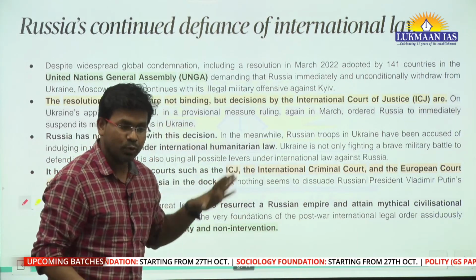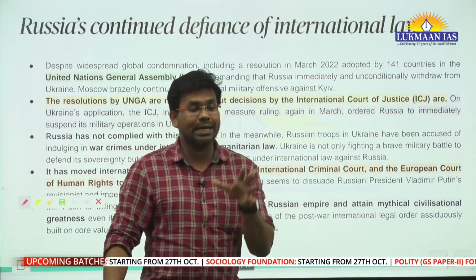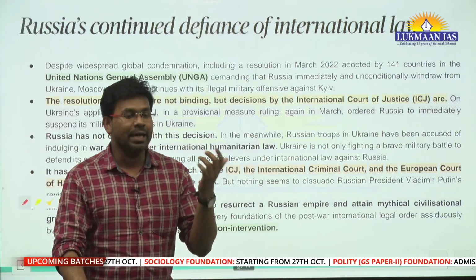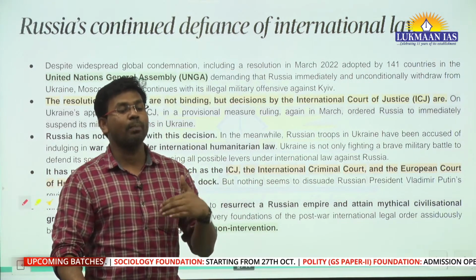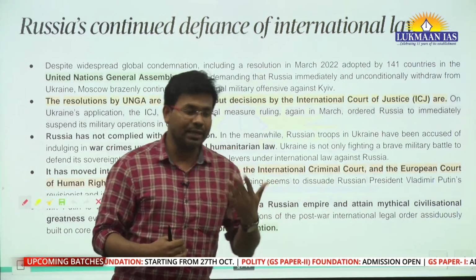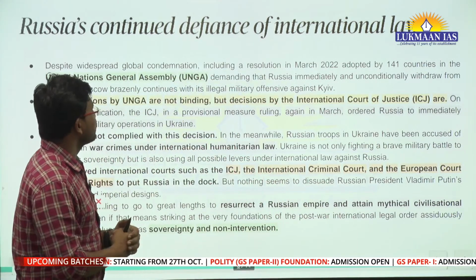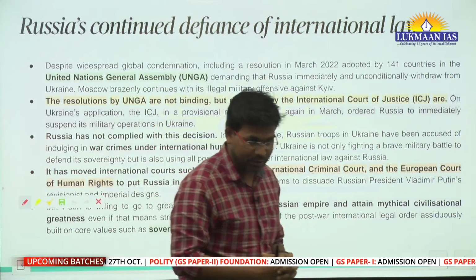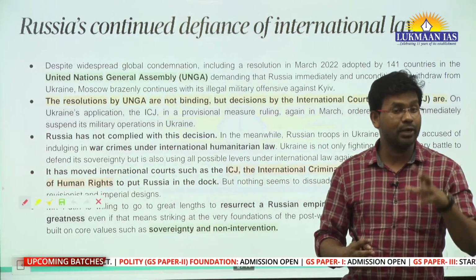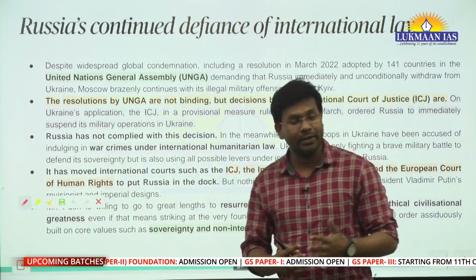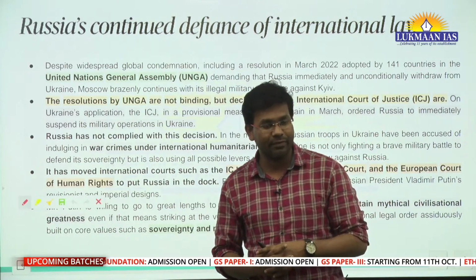But when it comes to international law, there are established norms, established rules, right? And under international law, people see which country is in violation of some of the norms. So in this article, we will talk about some prominent institutions, some prominent laws that are in place, and we will understand which laws are being violated by the Russian government.